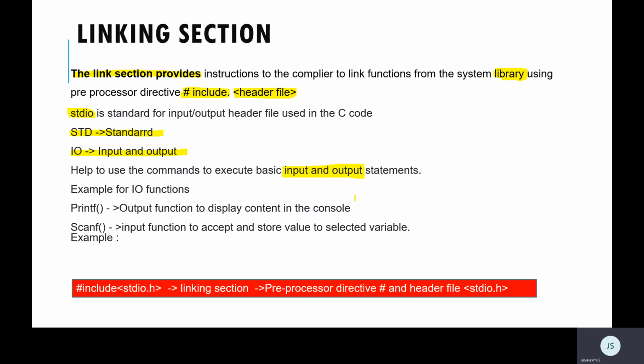What are input and output functions? We generally use printf for output and scanf for input, that is, taking some value and storing it in a variable. For that purpose, an example is given here. #include <stdio.h> is an example for your linking section. This is called a preprocessor directive, which is going to connect the header file stdio.h.